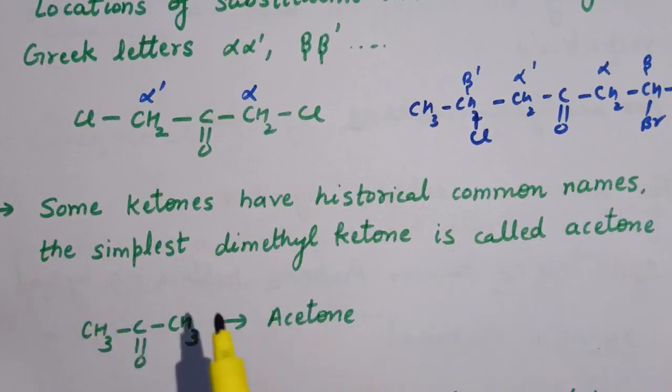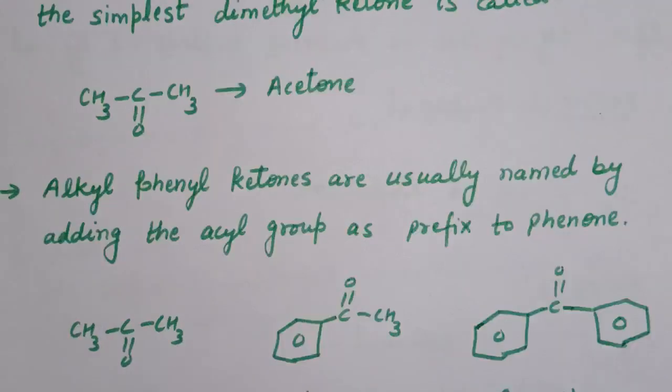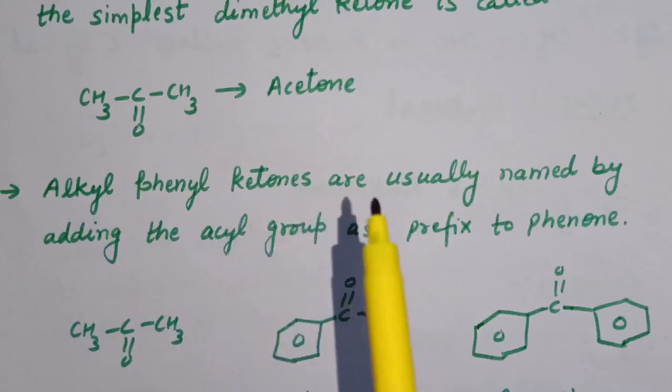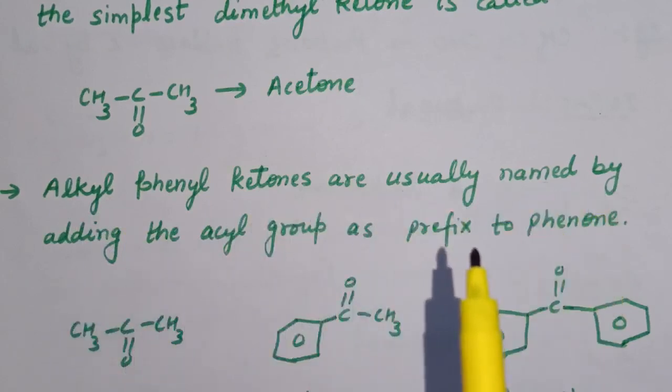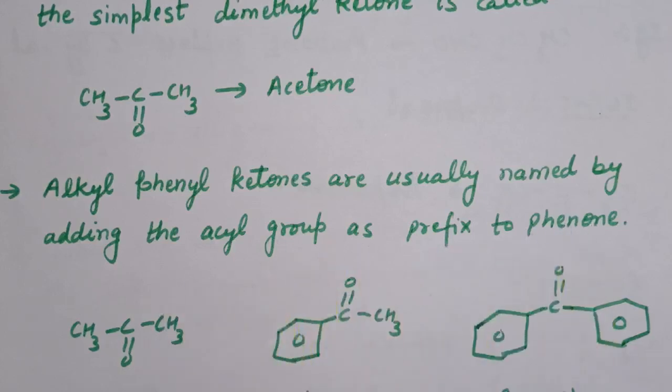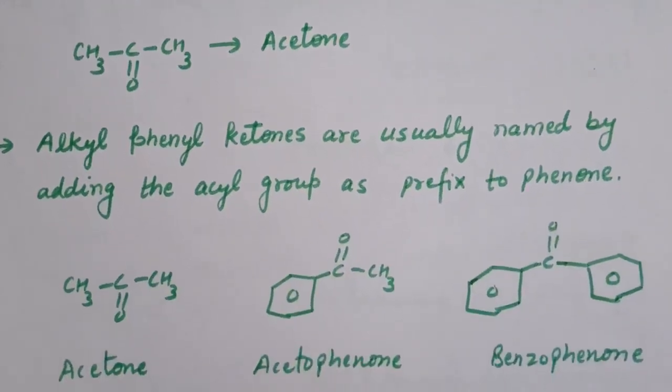Here two methyl groups are attached to this carbonyl group. So this is the simplest dimethyl ketone and it is called acetone. Next, alkyl phenyl ketones are usually named by adding the acyl group as a prefix to phenone. Now here the COCH3 group is attached to a benzene ring. This group is the acetyl group and the name is acetophenone.